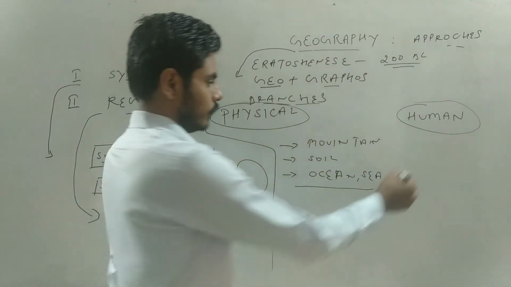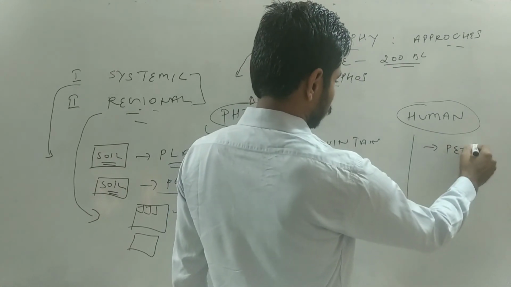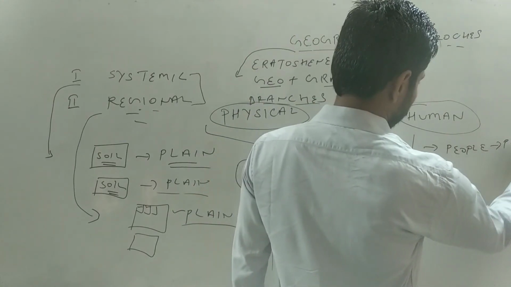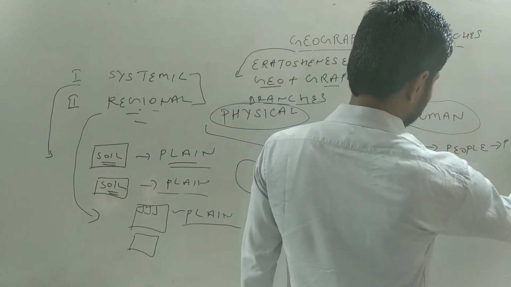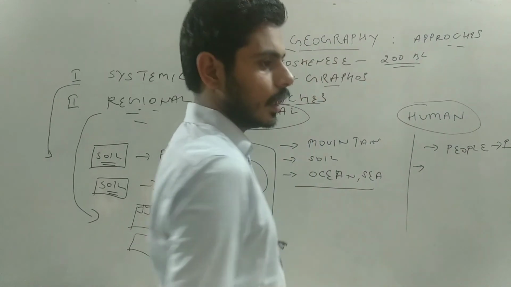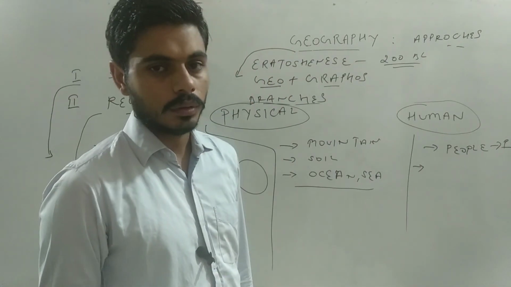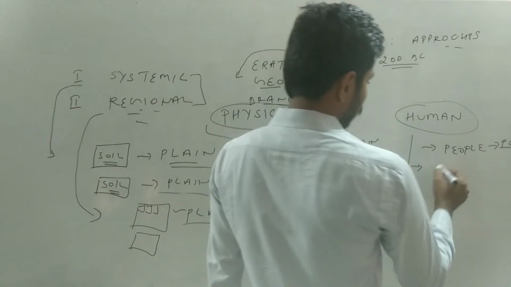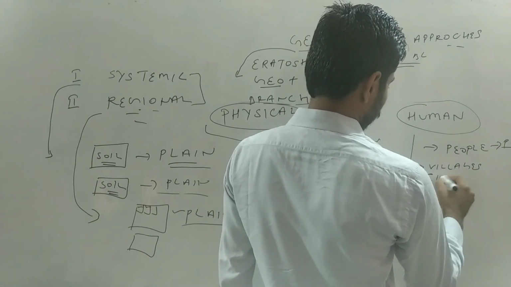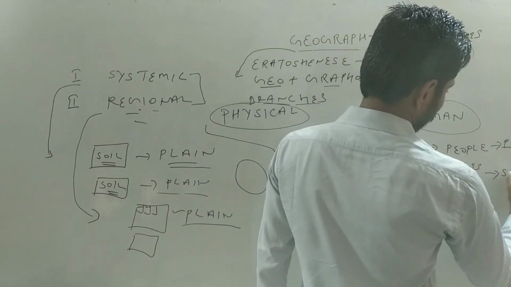On the other hand, we see that there are a lot of people around us. So we can put them into population. We see where people live in houses, and the collection of those houses belongs to a village or city, so we call them villages or cities and put them into settlement geography.